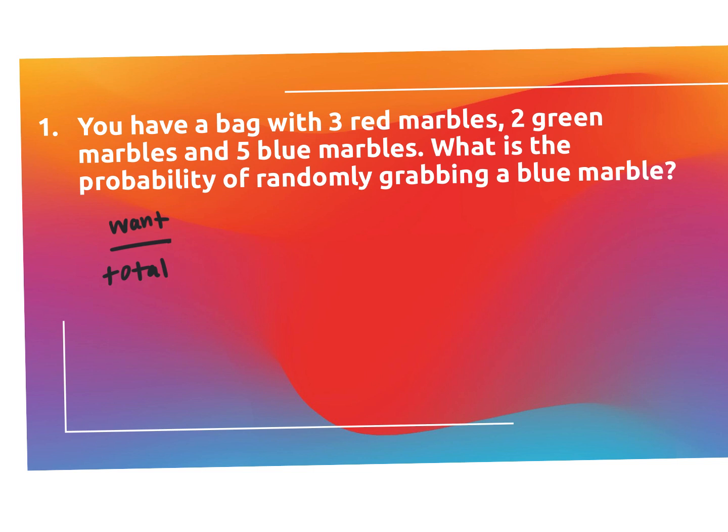Okay, so first let's figure out our total. Well, if I have 3 red, 2 green, and 5 blue, and I added all those together, that's going to give me 10. Okay, but they want to know how many blue marbles there are. When I look, it says there's 5 blue marbles, so what I want are the 5 over the 10. I want my 5 blue marbles over my total 10 marbles. And if I did 5 divided by 10, I'm going to get a 0.5.